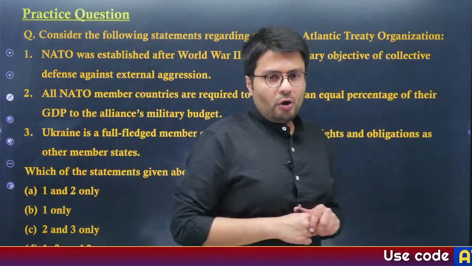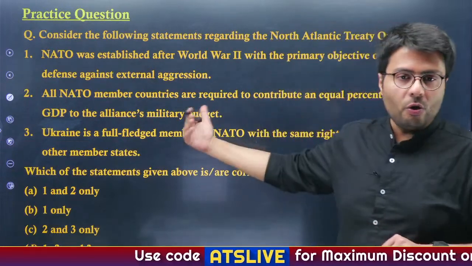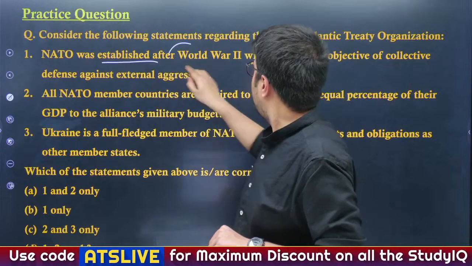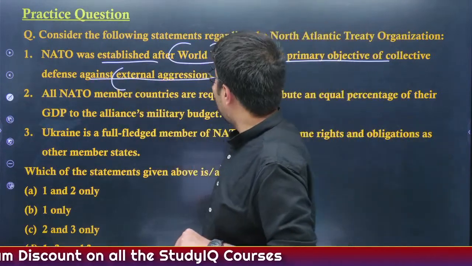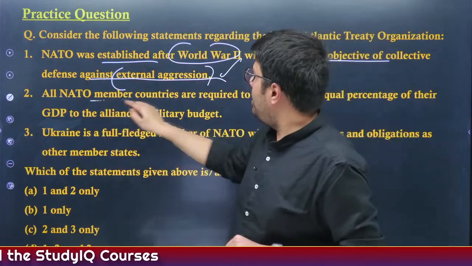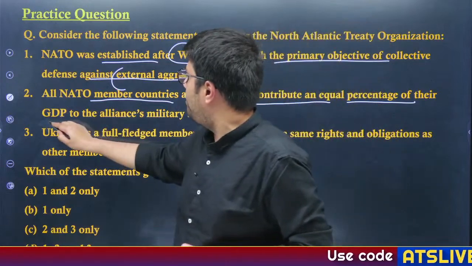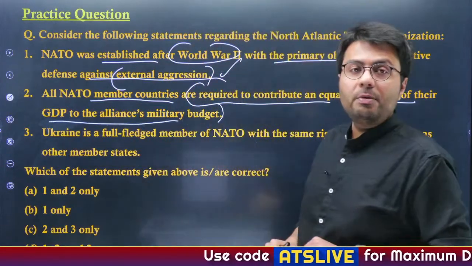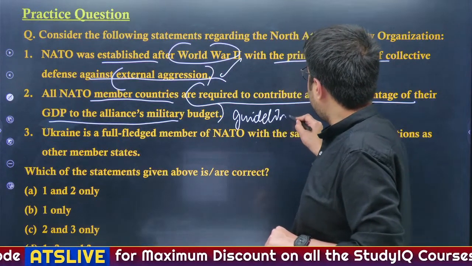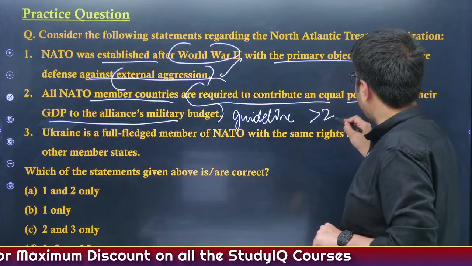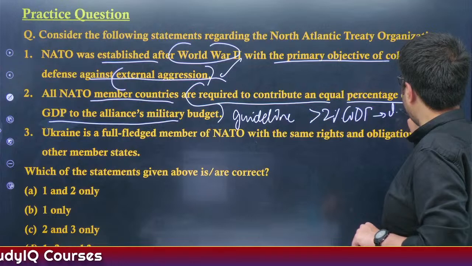Now let us try to solve this question. Consider the following statements on the North Atlantic Treaty Organization, also NATO. NATO was established after World War II with the primary objective of collective defense against external aggression. Yes, it is right. All NATO member countries are required to contribute an equal percentage of their GDP to the alliance's military budget. Now there is actually a guideline that all countries must contribute at least, if not more than, 2% of their GDP on defense related budget.